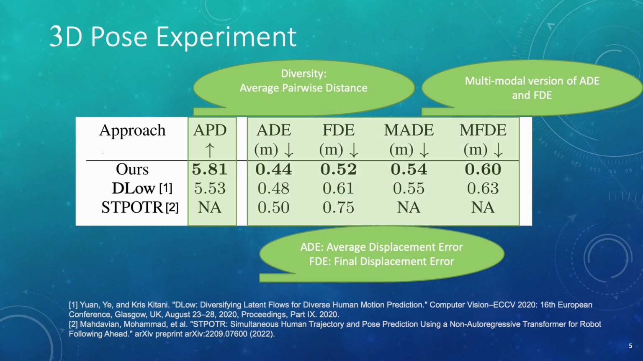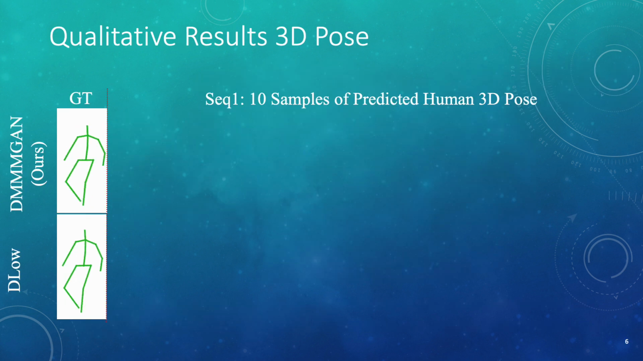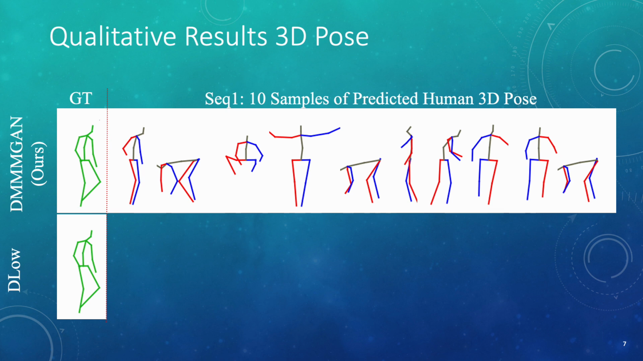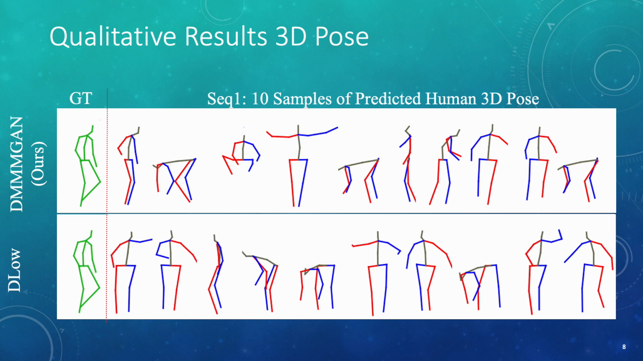In the following, we go over 2 qualitative examples for the 3D pose experiment. On the left, we can see the ground truth example, and then the first row is our method and the second row is DLow, our baseline. We can see here 10 samples of the prediction for each method. These are our predictions. As can be seen, they are pretty diverse. We have motions from sitting down, crouching, and walking to the left and the right. While for DLow, we have a little bit less diversity. For instance, we don't have sitting down.